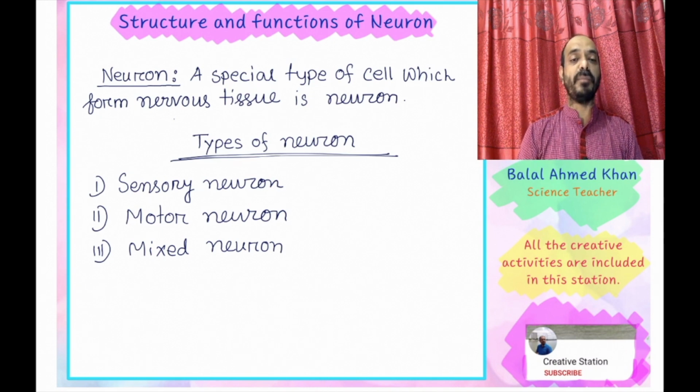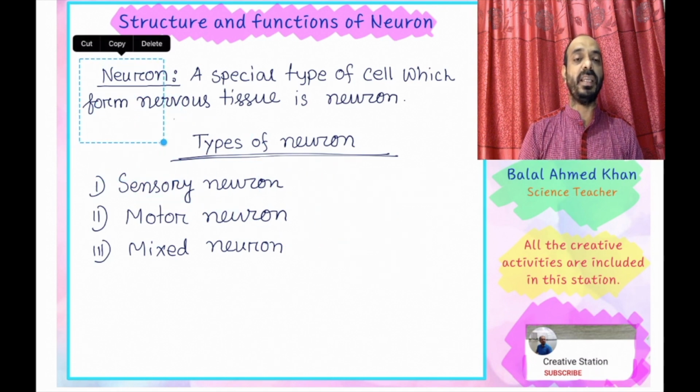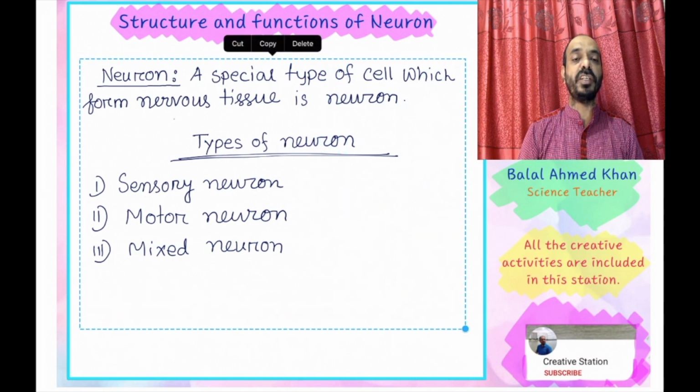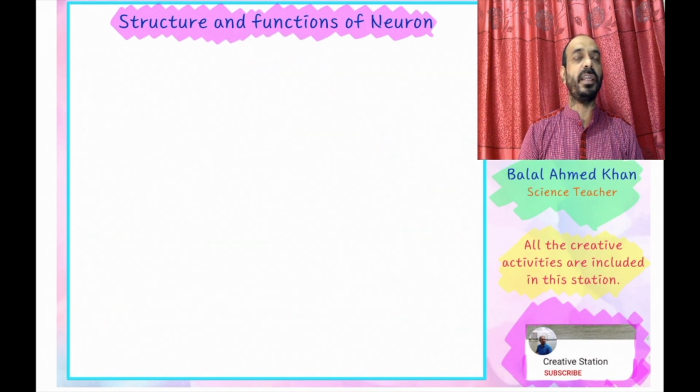Sensory, motor and mixed neurons are located generally at the central nervous system or brain, and sensory neurons are located in all parts of the human body, and motor nerves are also located in all parts of the human body. The sensory nerve is the outer part and the motor nerve is the internal part of the human body.